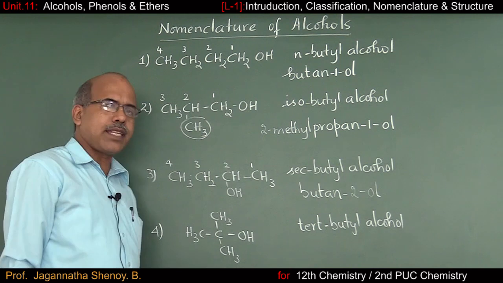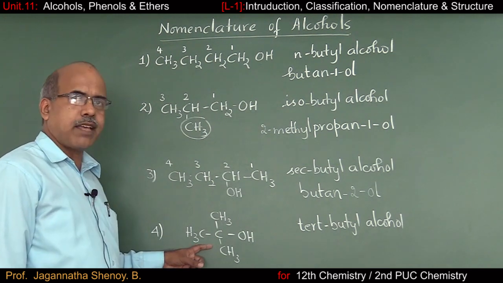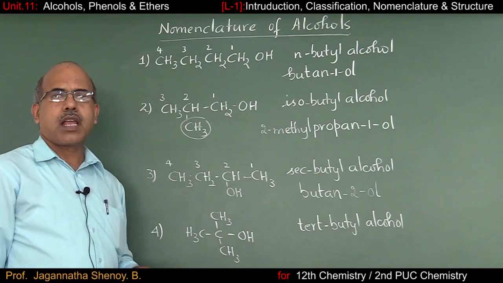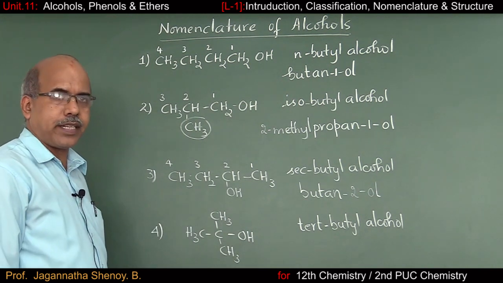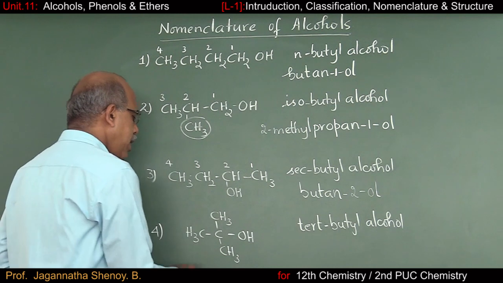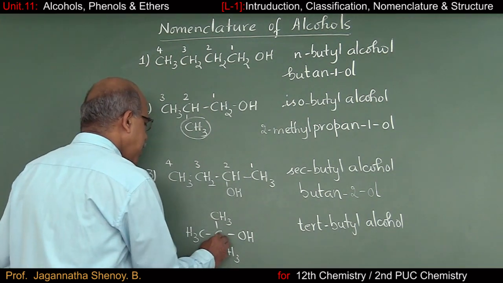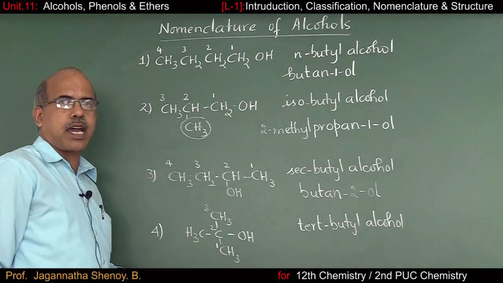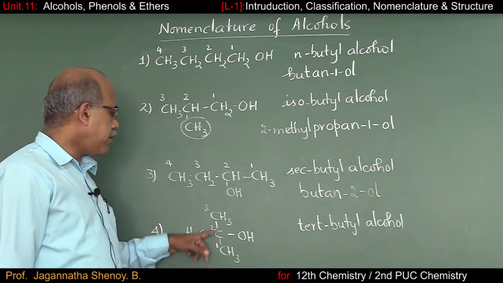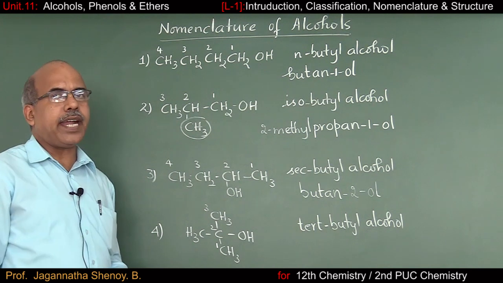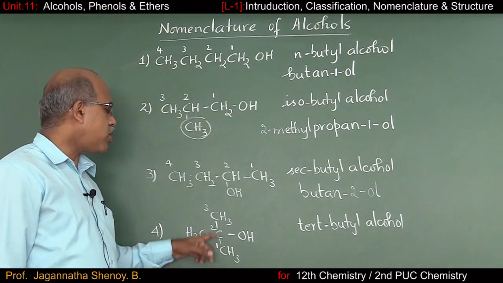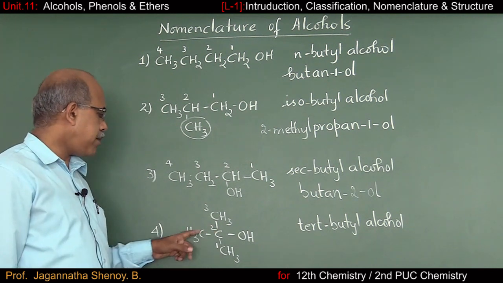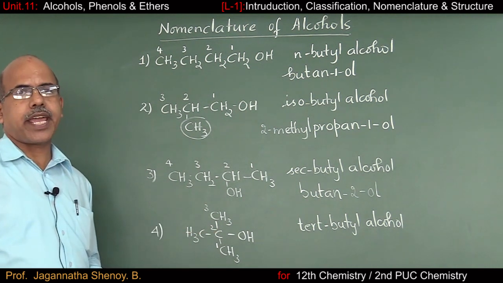Let's go to the fourth example. This is important from your examination point of view. In this molecule, how can we assign the IUPAC name? So I'll number the carbon chain like this. Let us say this is the first carbon atom, this is the second one, and here we have the third carbon atom. So in the main chain, we have 3 carbon atoms. So it has to be a derivative of propane. On the second carbon atom, we have a methyl side chain.